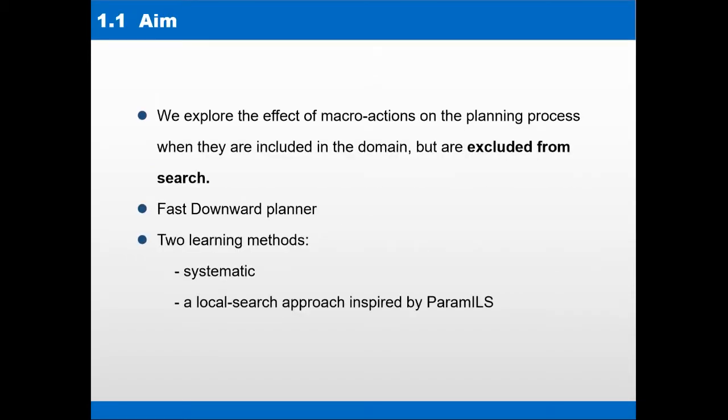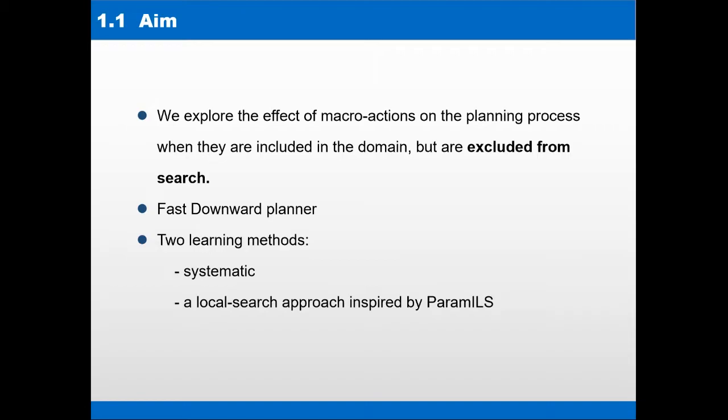Therefore, in our project, we explore the effect of macro actions on the planning process when they are included in the domain but are excluded from search. We use the Fast Downward planner and we slightly modified it so that it is able to identify macro actions and exclude them from the search process.